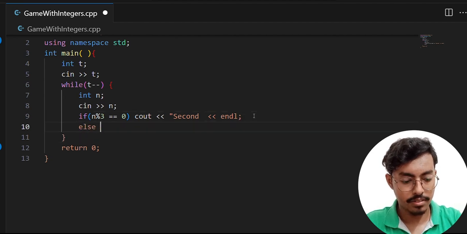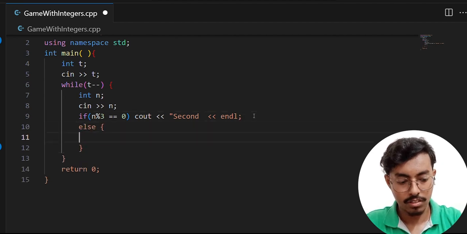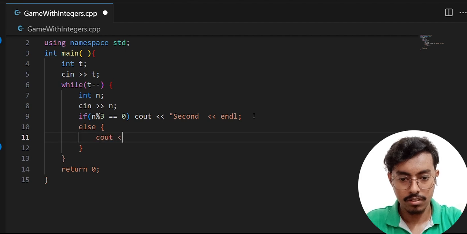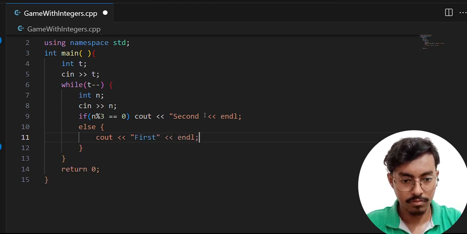And in the else case, simply print First. So this was the code.